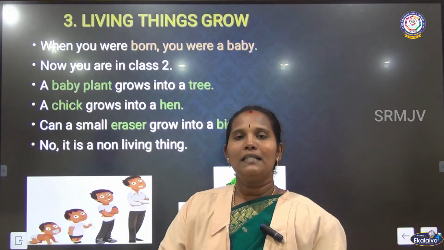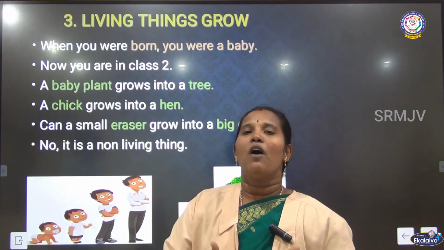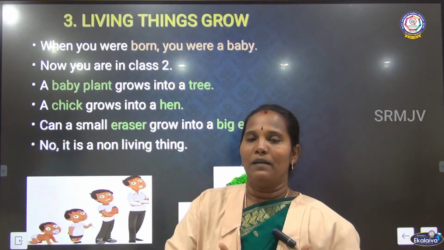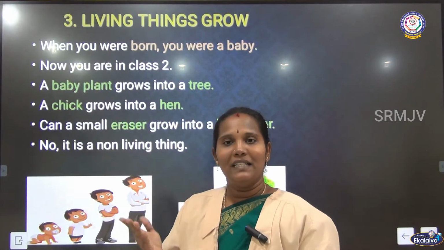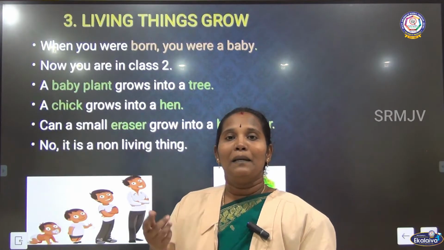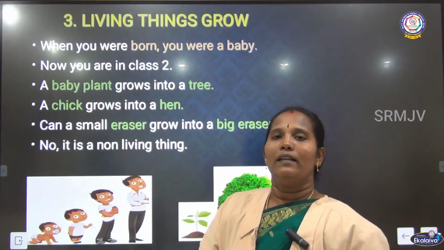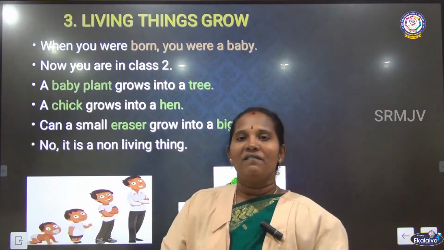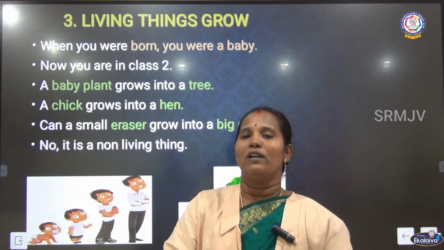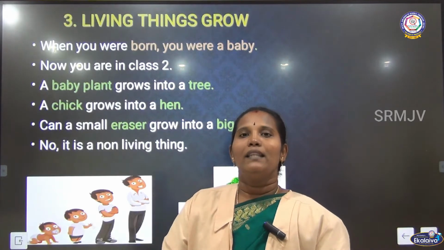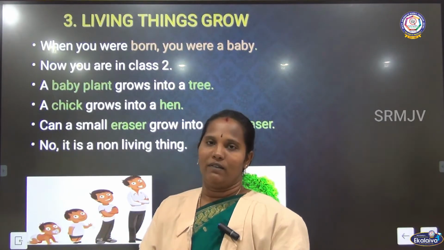And then man-made means human beings made some things for their comfort. Those things are called man-made things. For example, the table, chair, car, pen, pencil, paper, these are all man-made things. And then living things. A living thing means which has life. An organism which has life is called a living thing. If a thing doesn't have life, that is called a non-living thing.